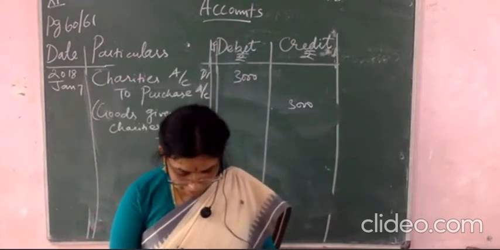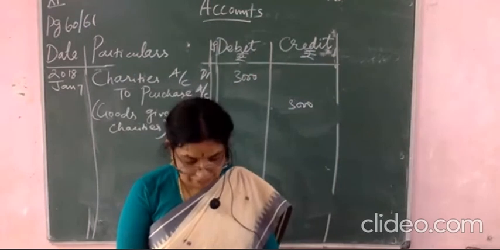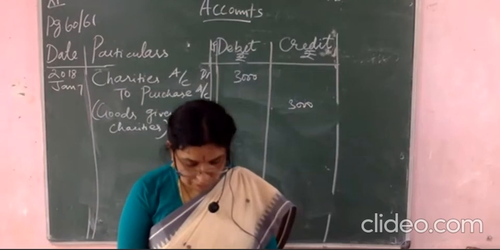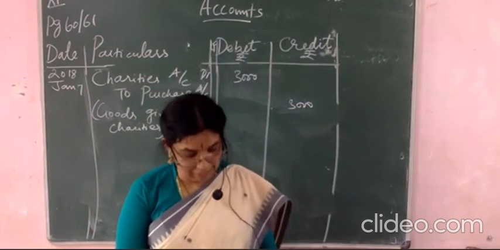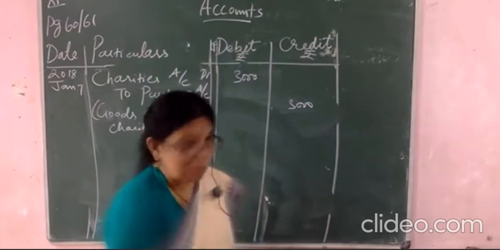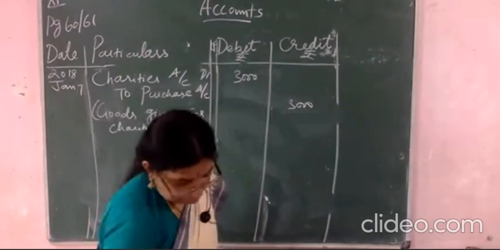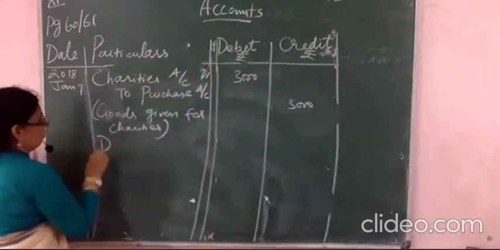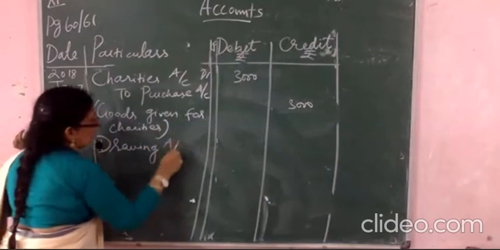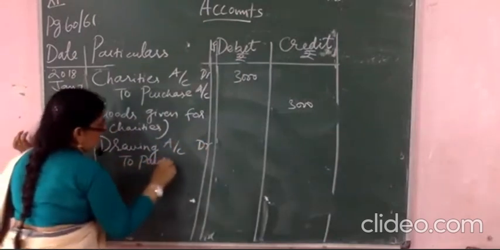Now here, the 8th one you see. This is for the personal use. I told you, whenever the personal use comes, the drawings will come, and this is also purchases crediting. Okay. Shirts taken over by Anand for the personal use. So drawings account debited. How much amount is there? 12,000. Drawings to purchase. It is given as a personal use. So drawings account debited to purchase account.